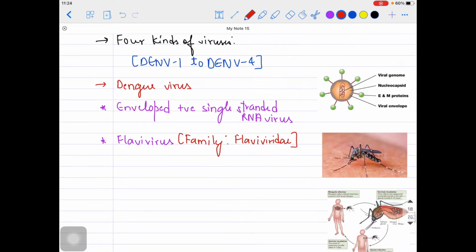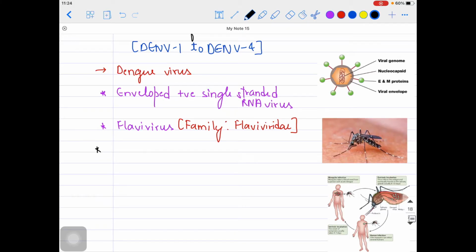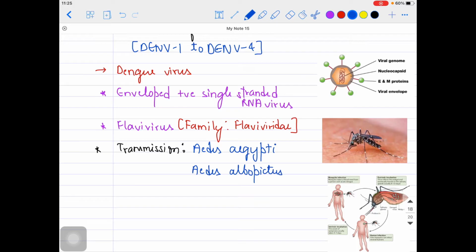How is it transmitted? What about the transmission of this particular virus? Transmission is very easy. A mosquito is involved here. Which mosquito, guys? It is the Aedes aegypti mosquito. Aedes aegypti is the more famous one. If you want to remember one more, you can remember Aedes albopictus, but the more famous form is Aedes aegypti.